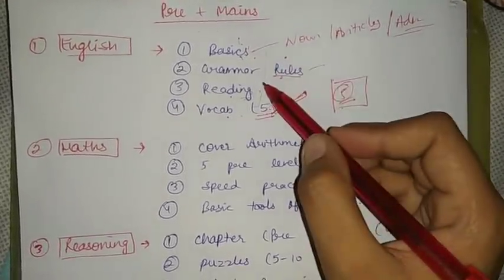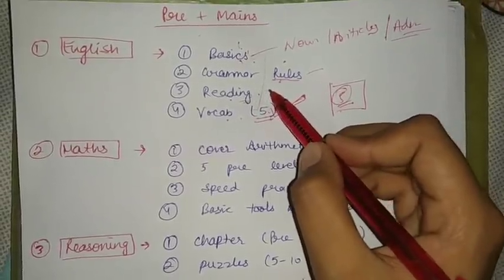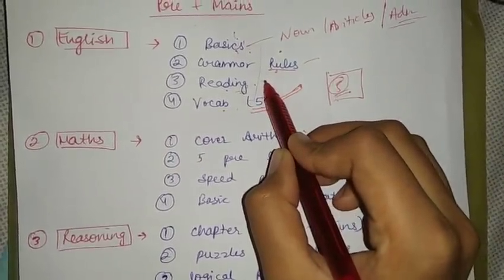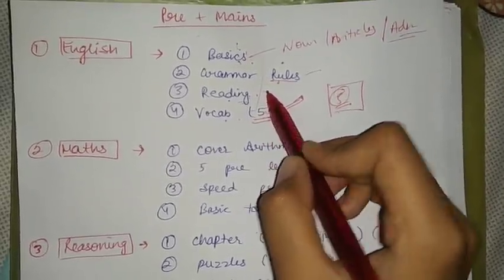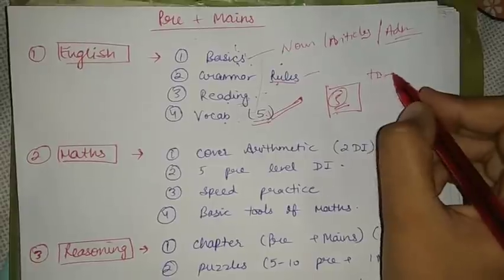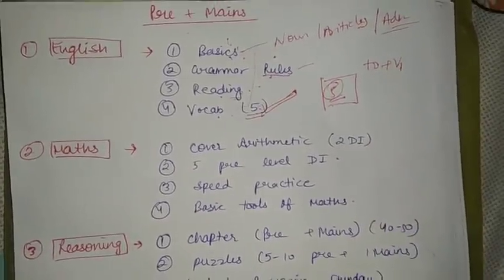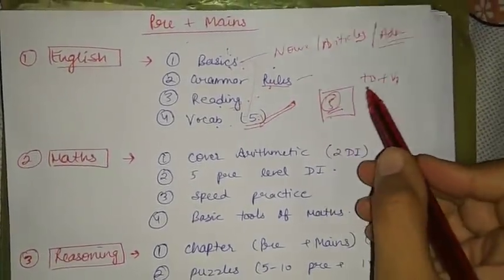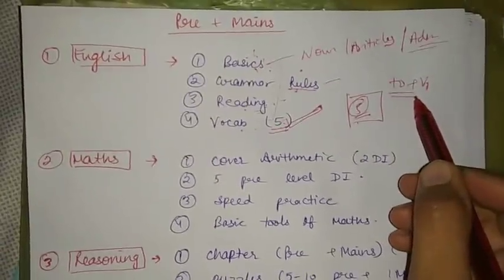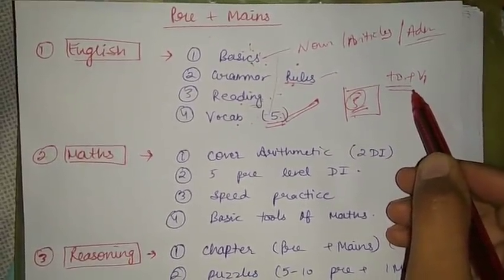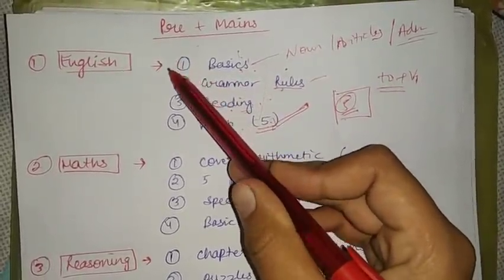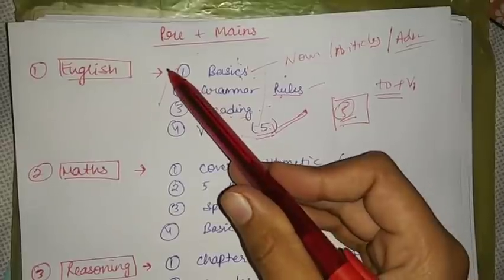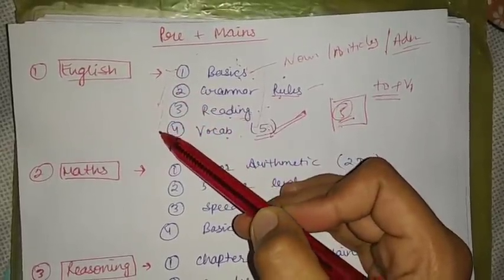When you do reading, try to understand the sentence and verb agreement in those lines, like 'to' plus verb first form. Try to note these things in the sentences of the editorial or any book you are reading. So that's all for the English section, and I will give the link of the sources in the description.